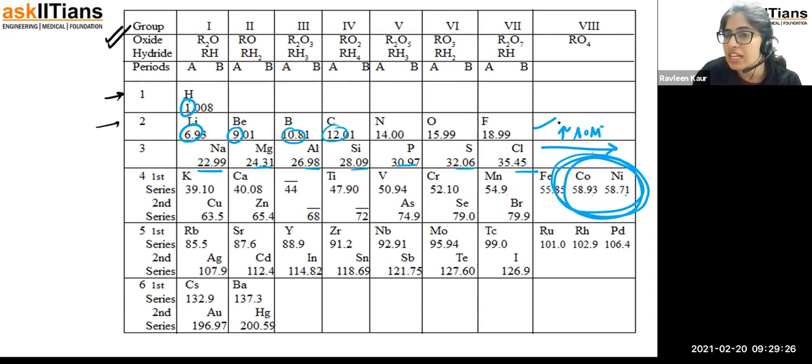Atomic masses increase karke likhna tha. But in this case, you can understand if you pick the cobalt and nickel case, nickel is having the lower value and cobalt is having the higher value. So this is going to be the wrong concept.